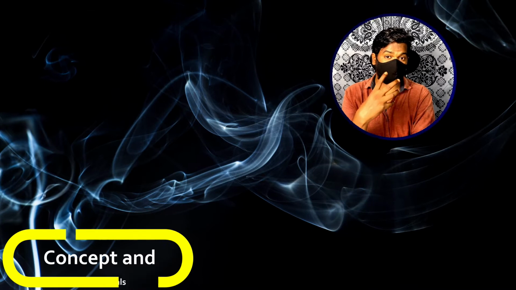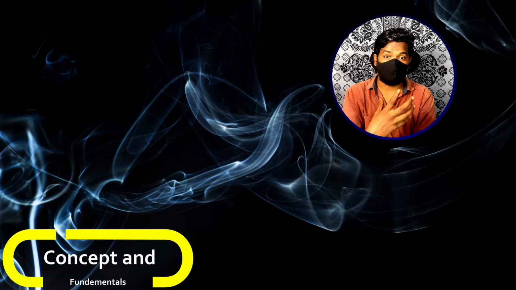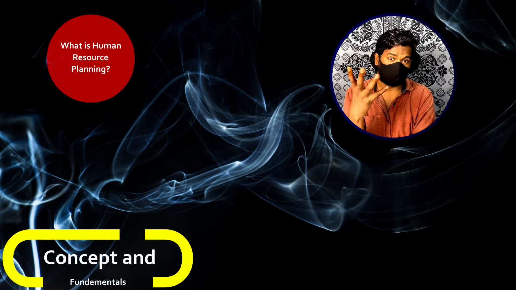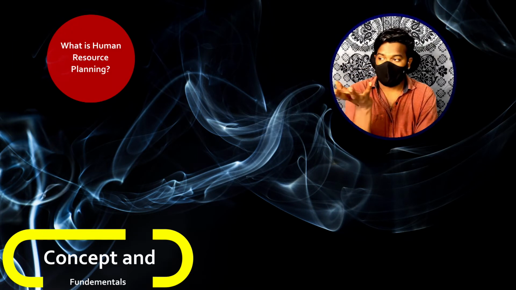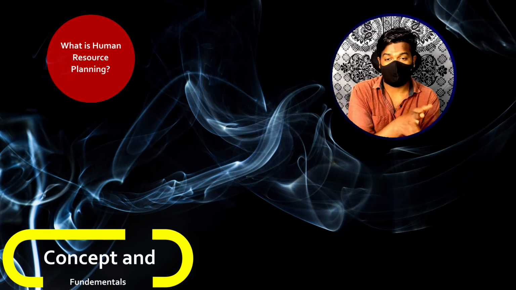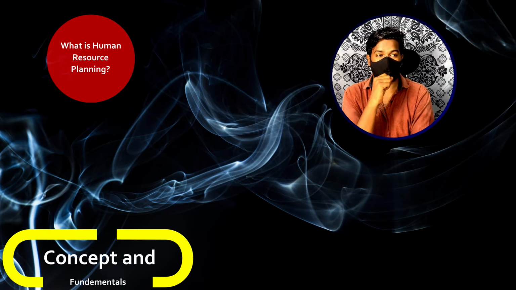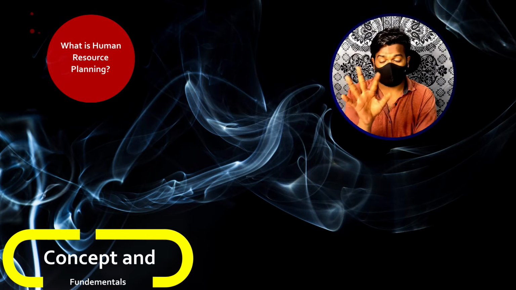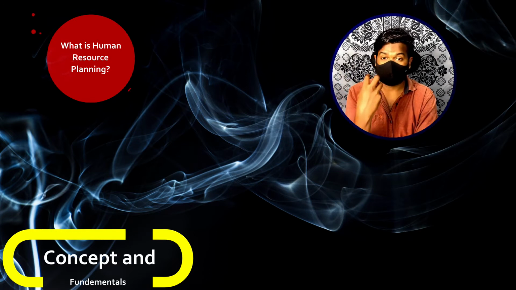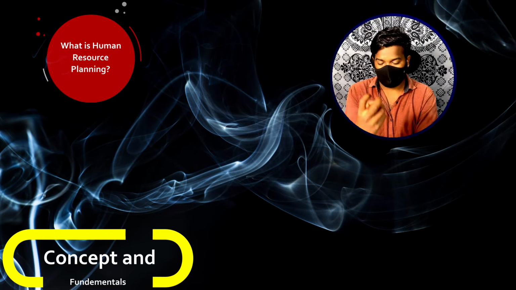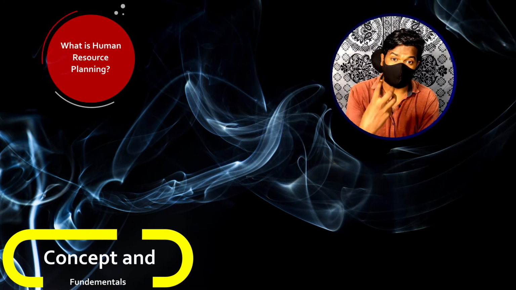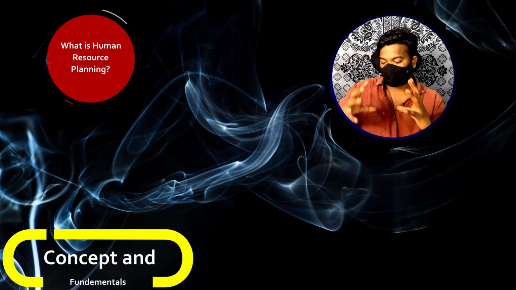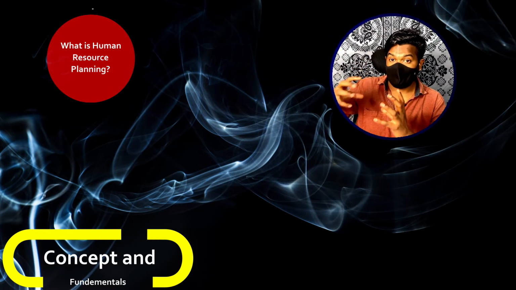So before directly entering into today's concept, which is human resource planning, let us understand certain fundamentals or basics first. What do you mean by human resource planning in general? Planning related to human resource in an organization. See, every organization has certain objectives or goals, right? Now, in order to fulfill those organizational objectives or goals, it requires people, it requires manpower, right? Each and every planning part related to that manpower or human resource in an organization comes under this particular concept called human resource planning.